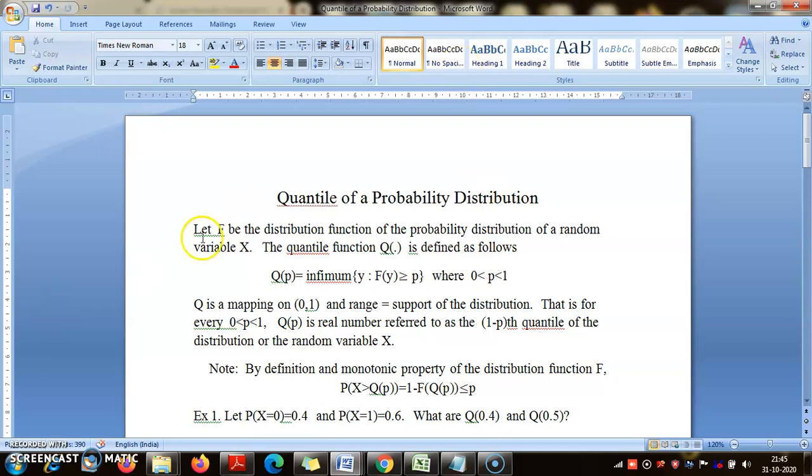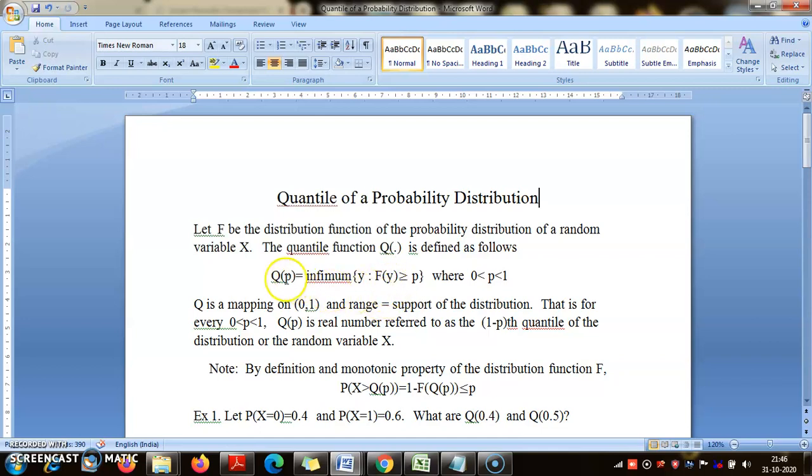Any probability distribution has a distribution function using which you compute the probabilities, and so the quantile function is defined something like this. It is the smallest value y such that F of y is greater than or equal to p. Now why is it defined in such a peculiar way? p is a proper fraction. Remember that F of y is a distribution function, that means it's a probability, so it can never be more than 1 or less than 0. So this is a function F that ranges between 0 and 1, so its values will be proper fractions only.